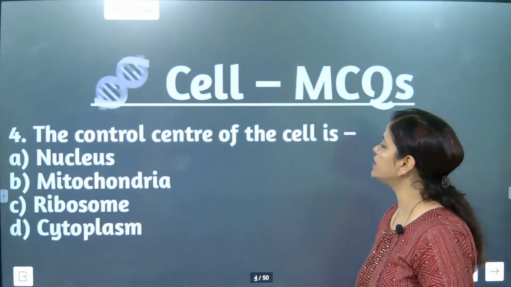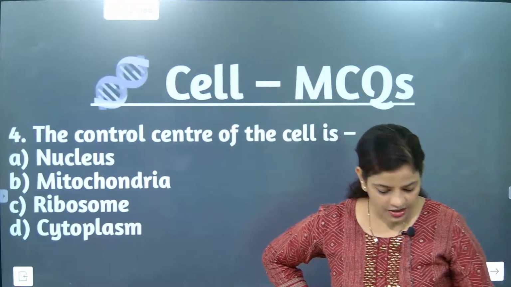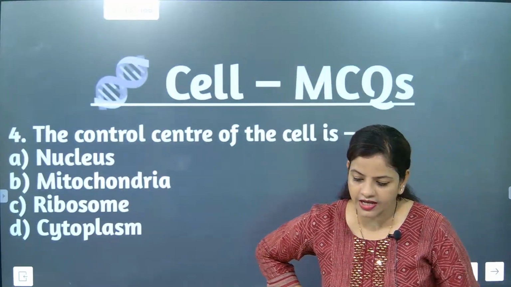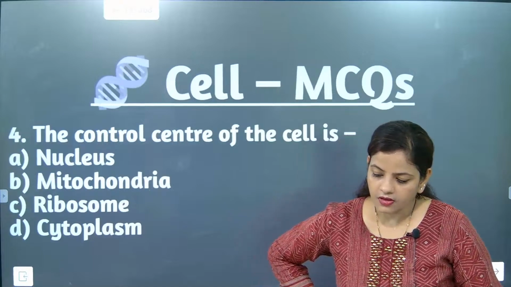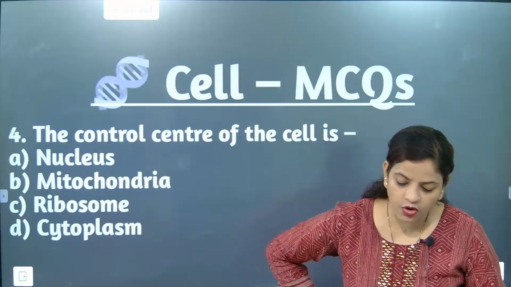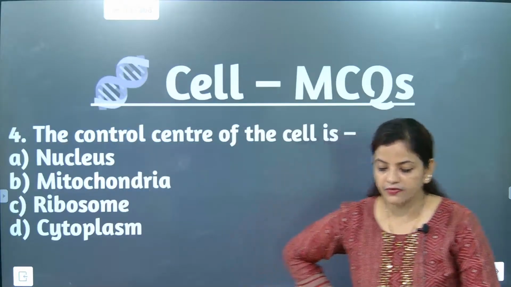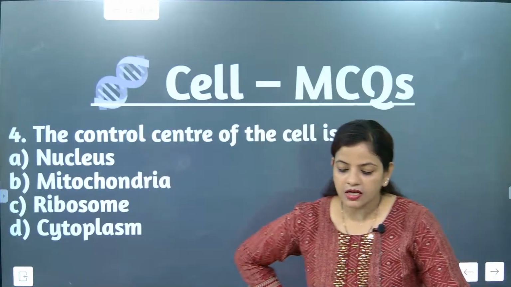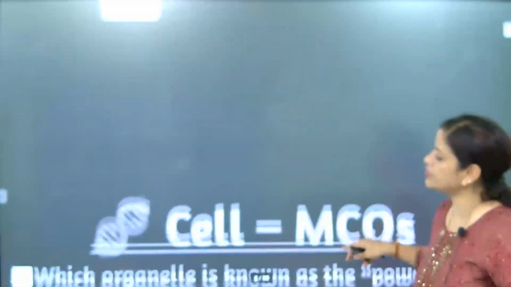The control center of the cell is... What is the control center of the cell? The control center of the cell is mitochondria. Okay, the control center of the cell is what, beta? Mitochondria. Mitochondria is the control center of the cell. Today test is there for them, beta. Shall we go for the next one?